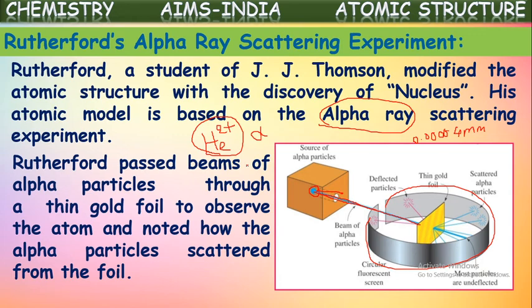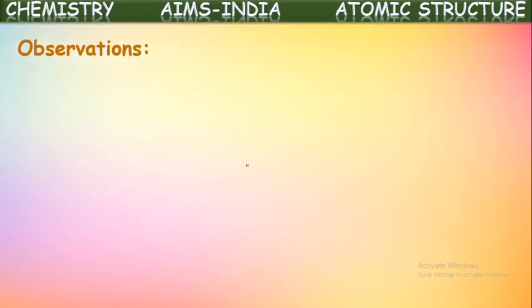And these alpha particles coming from that are made to fall on the very thin gold foil. And then by keeping a screen around the gold foil, he observed what is happening, how these alpha particles are moving through the gold foil. Let us see here the observations from this experiment.